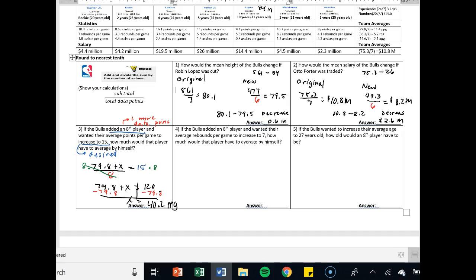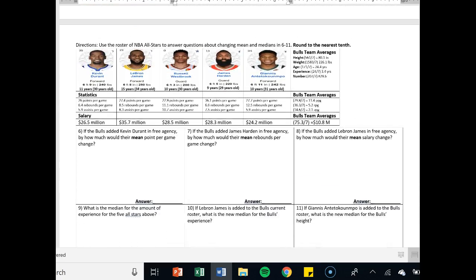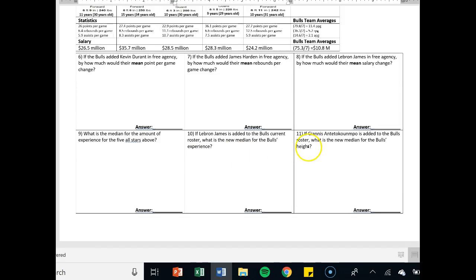All right, that's it. The rest are yours. On the back, you got some fun stuff about Bulls possibly adding all-stars and how that would affect means, about different statistics. And then 9 through 11 are asking about median and how that would affect.